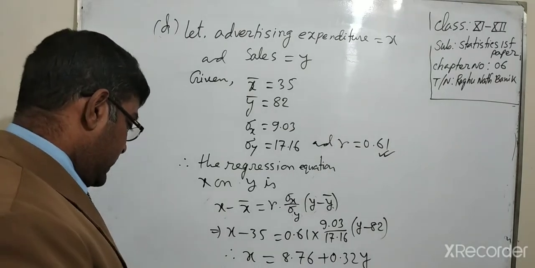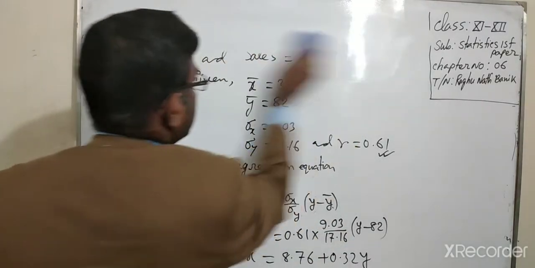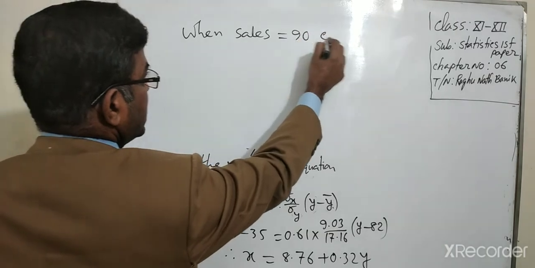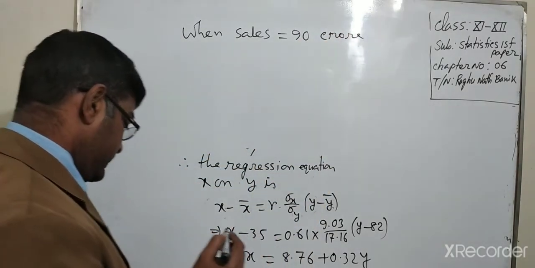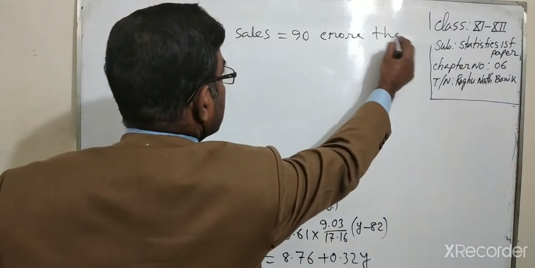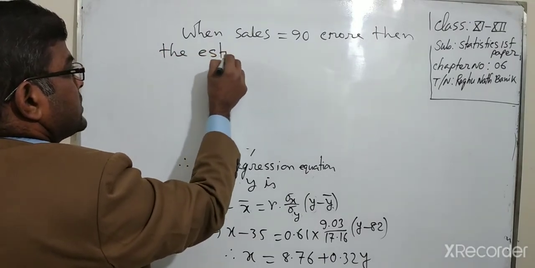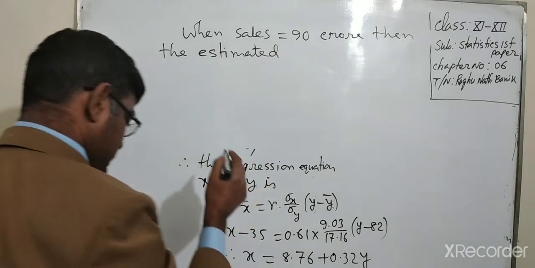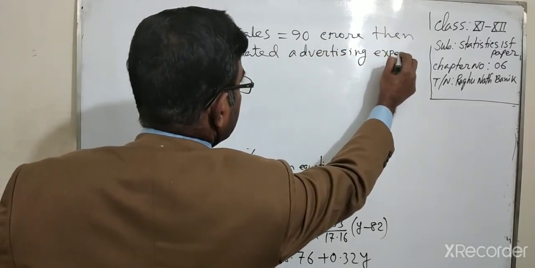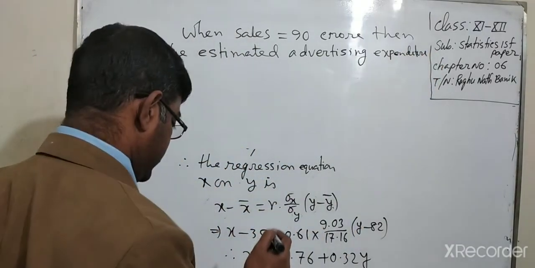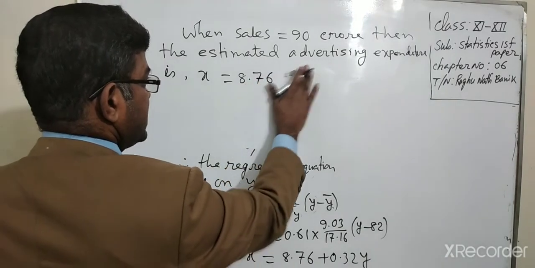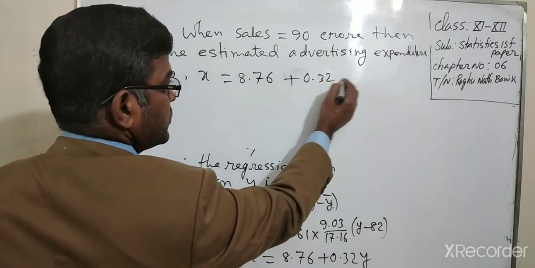Now when sales y equal to 90 crore, the estimated advertising expenditure is x equal to 8.76 plus 0.32 into 90.